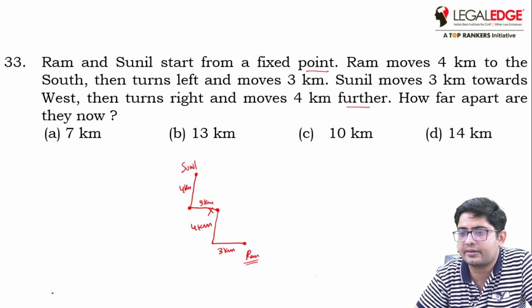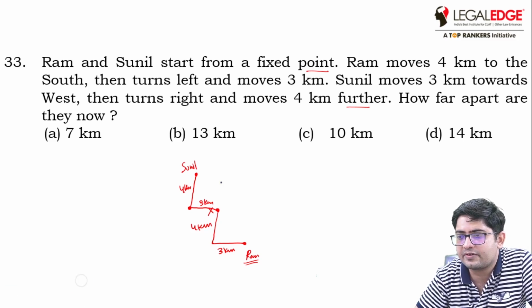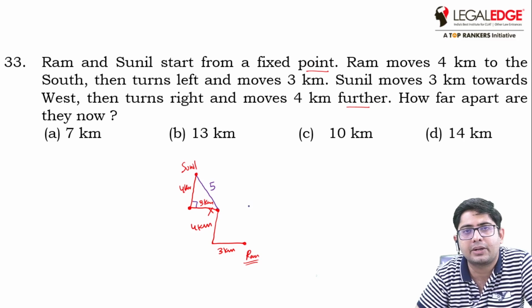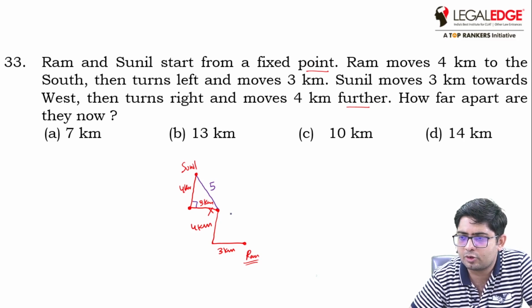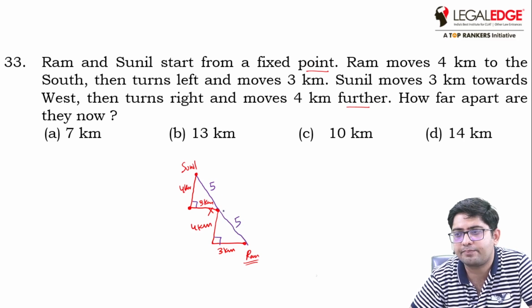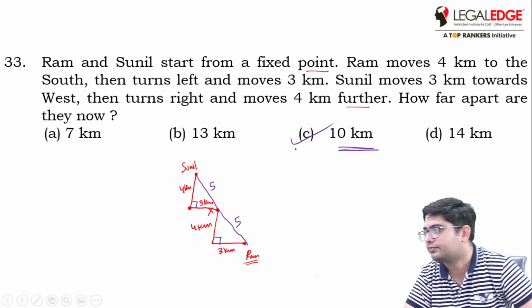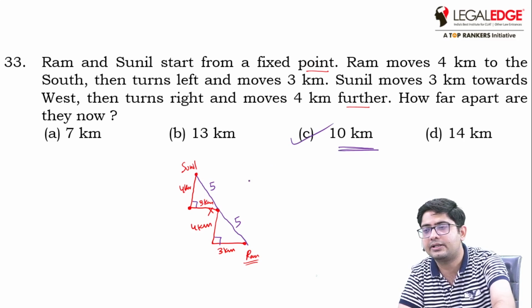How far apart are they now? If you observe here, this is 5, because this is a right angle triangle, the 3, 4, 5 Pythagoras triplet. This is 4, this is 3. That means this must be a right angle and this should also be 5. So 5 plus 5, that is option C, 10 kilometers. Okay, let's look at the next.